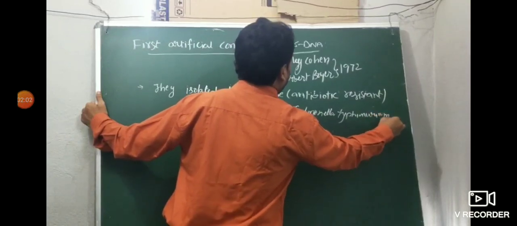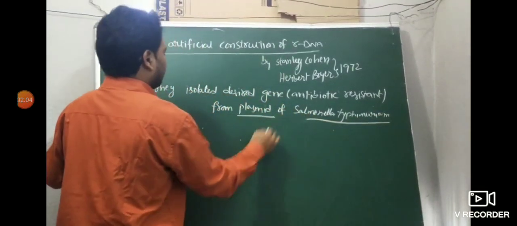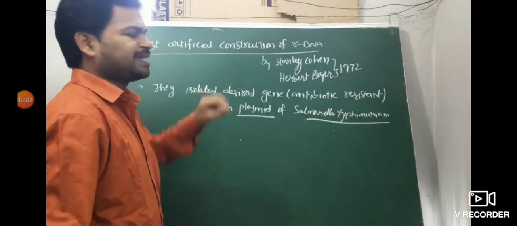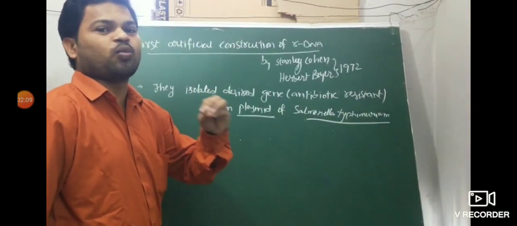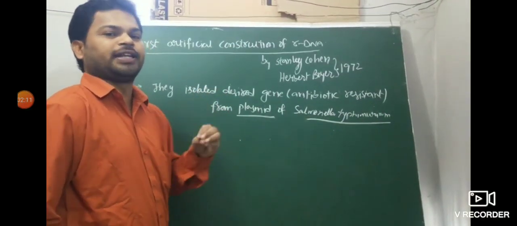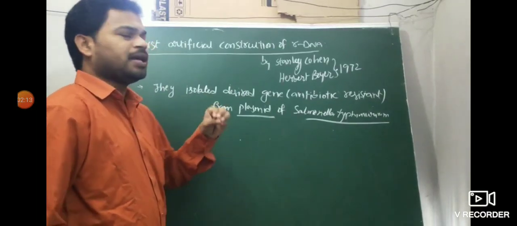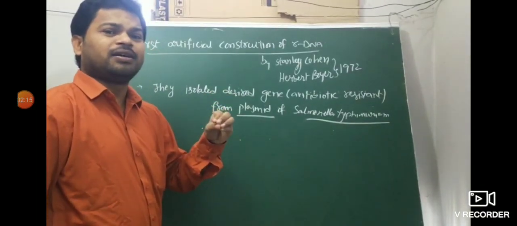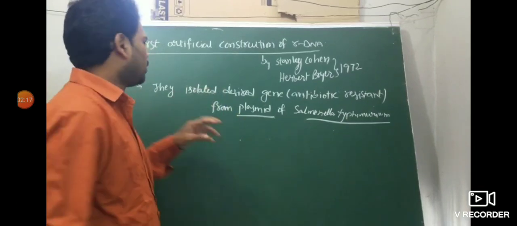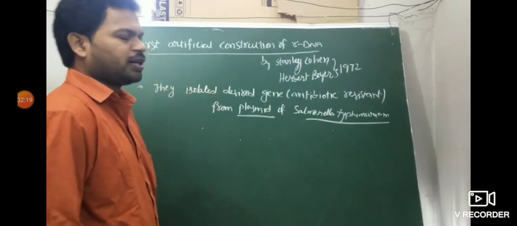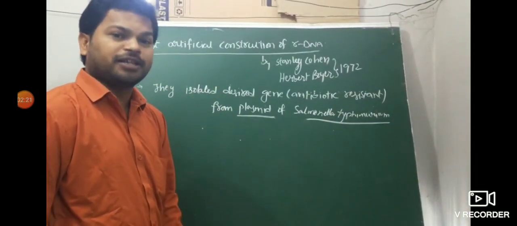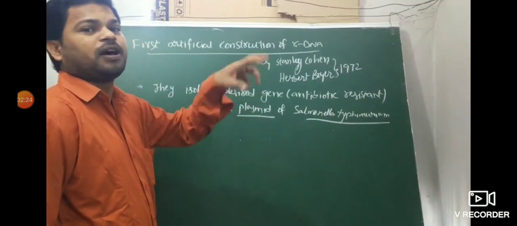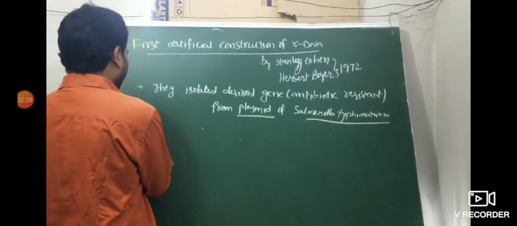This is very important. From the plasmid, first they isolated the desired gene. Desired gene means wanted character or good character. Desired gene, alien gene, foreign gene are all the same words.